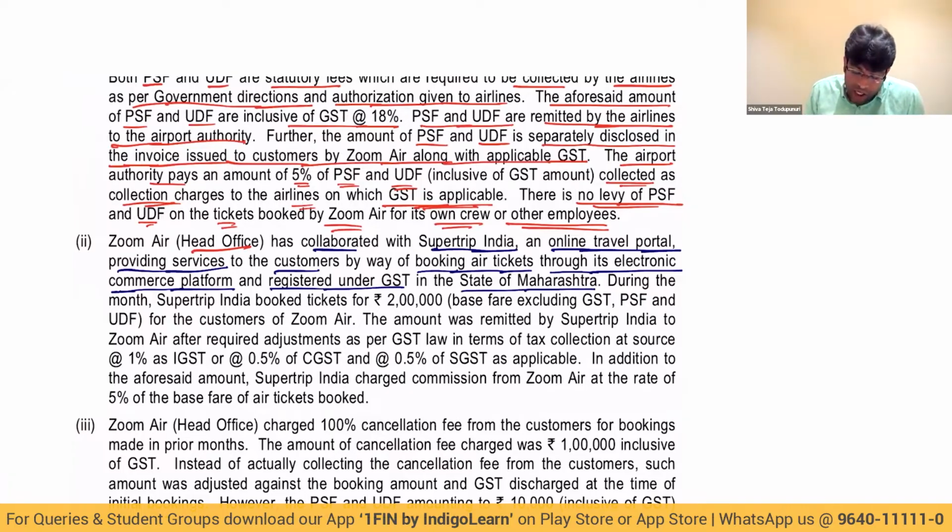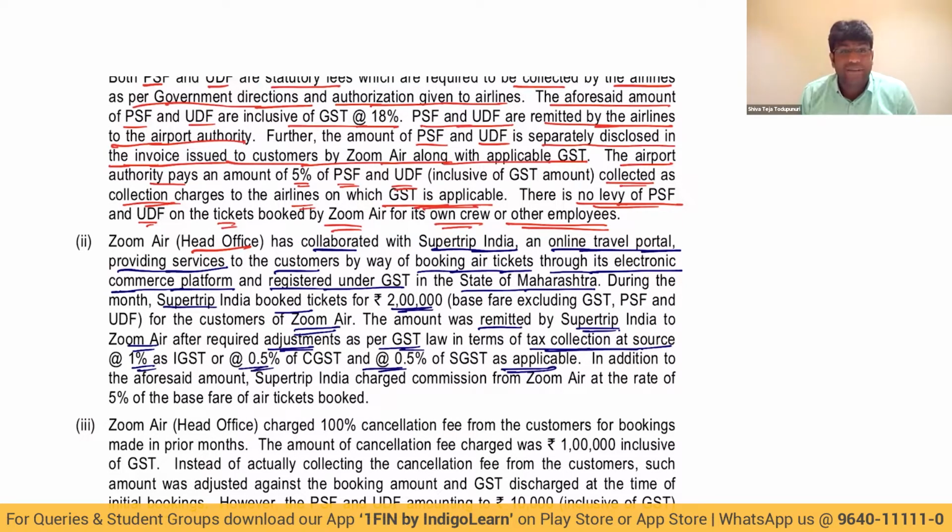During the month, Supertrip India booked tickets for 2 lakhs for customers of Zoom Air. The amount was remitted by Supertrip India to Zoom Air after required adjustments as per GST law in terms of tax collection at source at 1% or 0.5 and 0.5 as applicable.